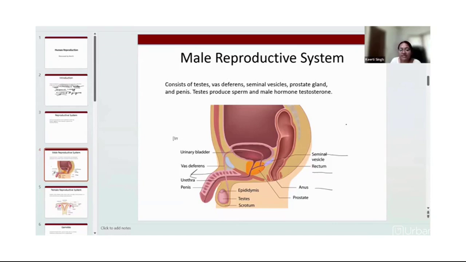So this penis is protruded outside the body in the pelvic region, and this organ testis is also located outside. Testis is the main organ associated with the production of sperm. This testis is enclosed in a pouch-like structure that is known as scrotum.